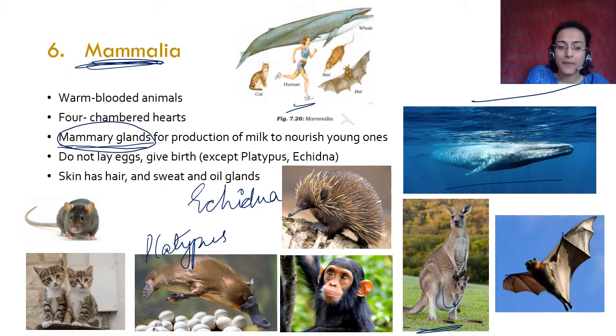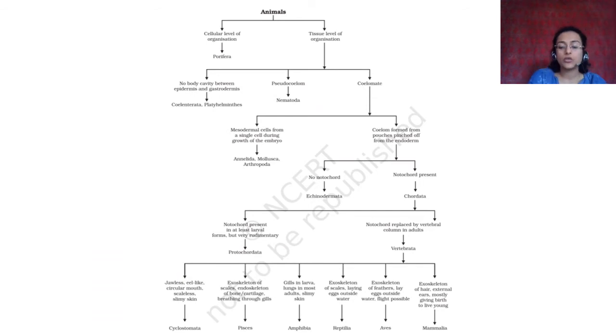Anyway, so these are mammalia. So this is the entire classification of animals that we have seen in part 3 and part 4. The first level of classification is the level of organization of the body. Cellular level of organization, poriferans do not have any tissue.